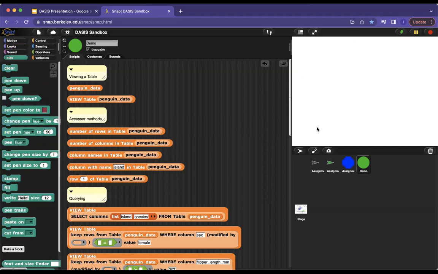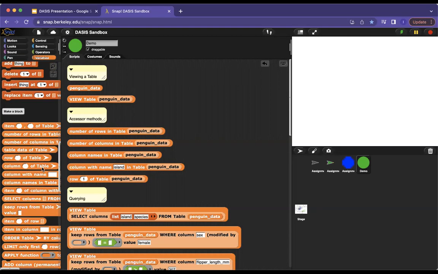Okay, but just so I understand, this is like a plugin for Snap if you were to log into Snap? Yes. So the suite of blocks that compose DASIS can be downloaded using an XML file that is, as I mentioned, on the website that I put all of my content on. And once you have that XML, you just drag it onto the Snap stage. You don't have to be logged in. You just have to be at snap.berkeley.edu, and I think /snap/snap.html is necessary as well. You drag that XML file onto the stage anywhere here. It'll import all of the blocks right here, and you'll be able to use them as much as you like.